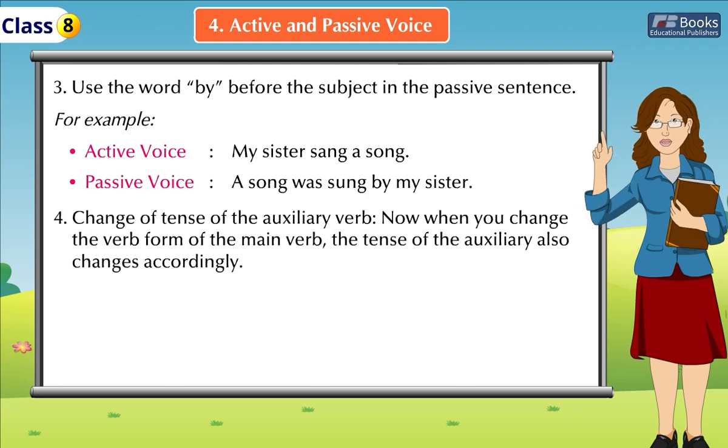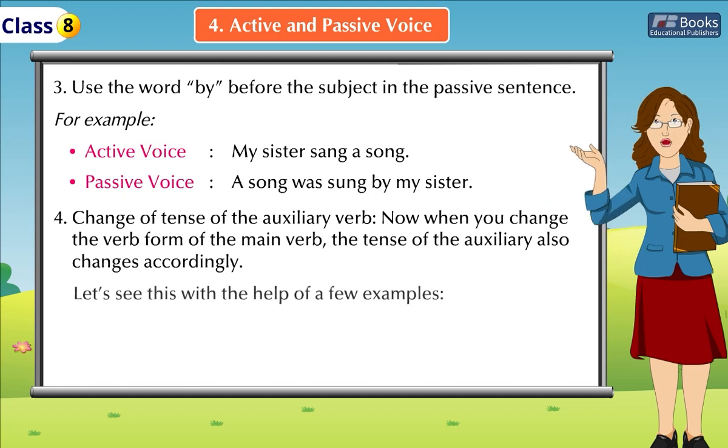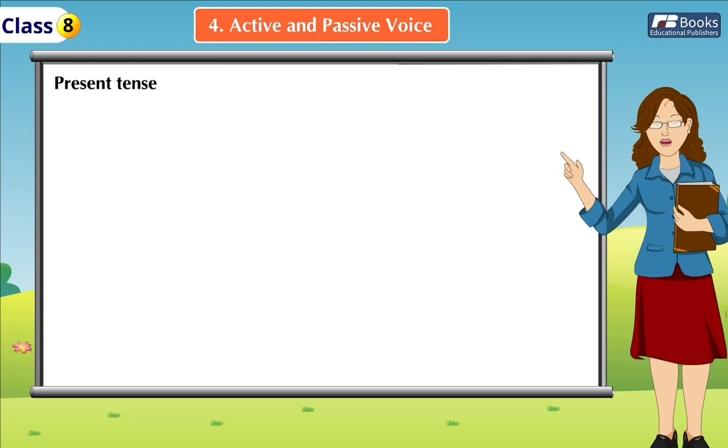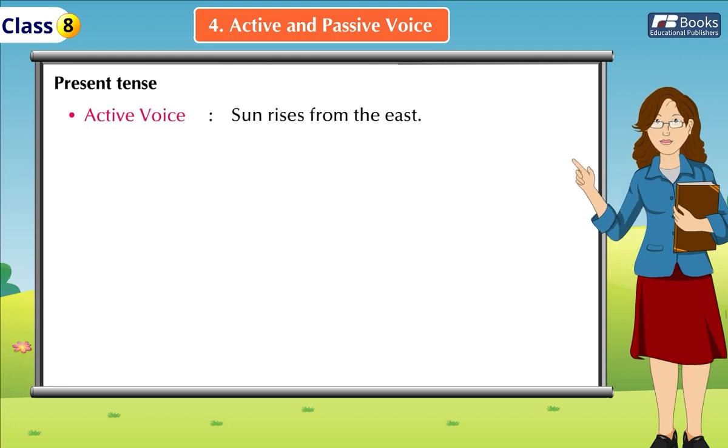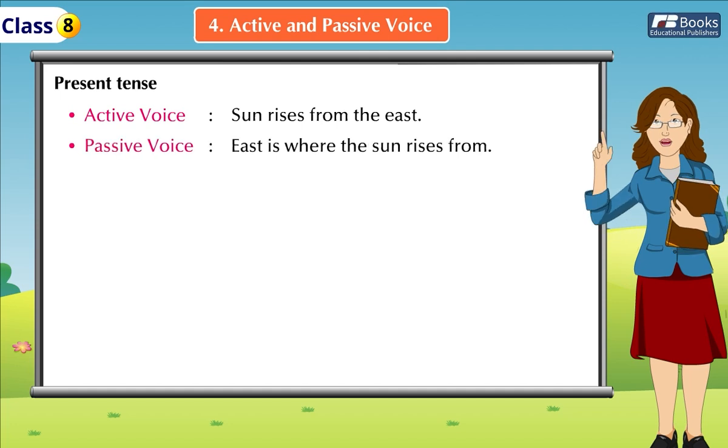Rule 4. Change of tense of the auxiliary verb. Now, when you change the verb form of the main verb, the tense of the auxiliary also changes accordingly. Let's see this with the help of a few examples. Present tense. Active voice. Sun rises from the east. Passive voice.